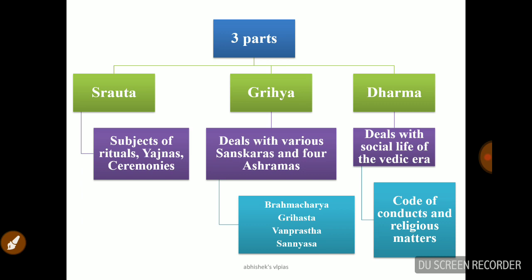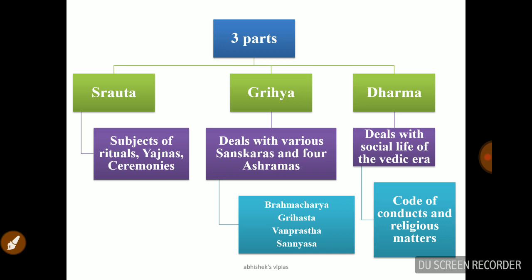If it really disturbs you when someone uses bad words to you, then you decide that you are not going to use bad words to anyone. This is simply what dharma is all about. It deals with social life, the code of conduct, and religious matters. So this is the important point related to sutras.